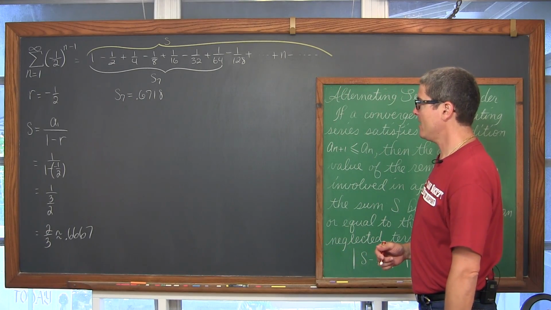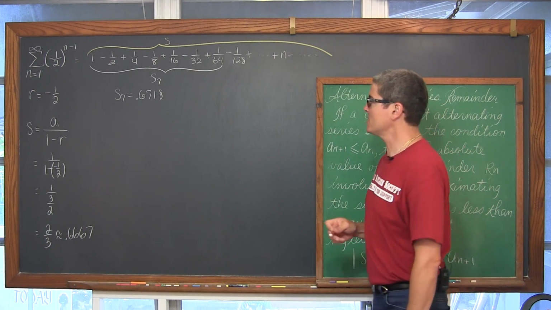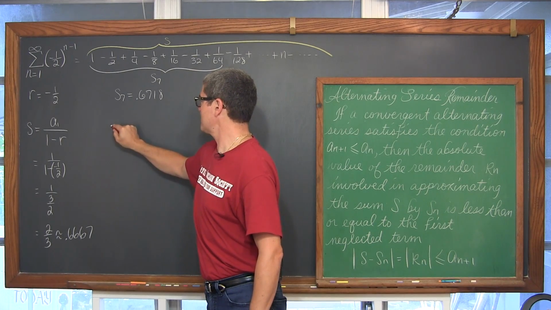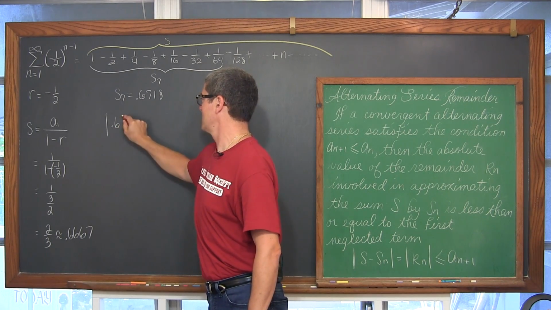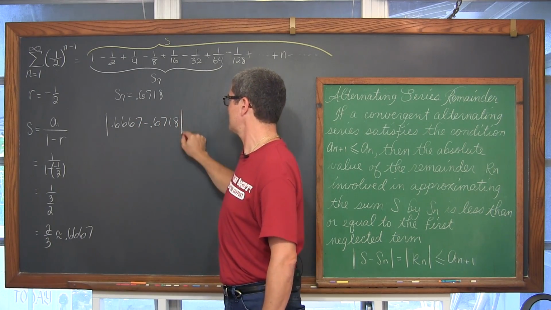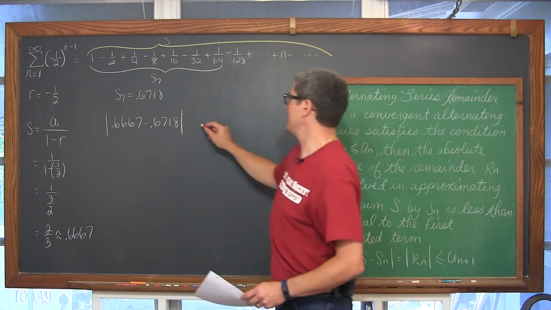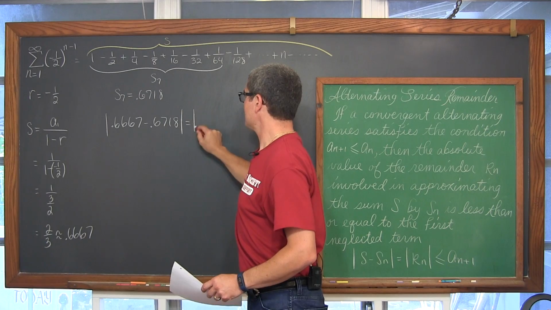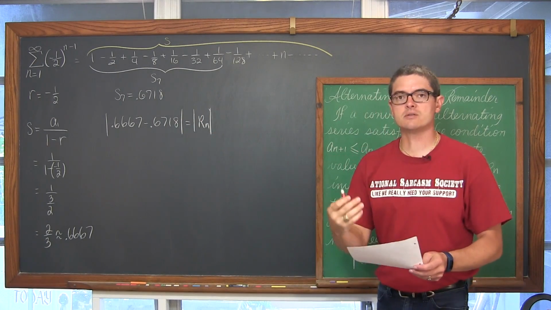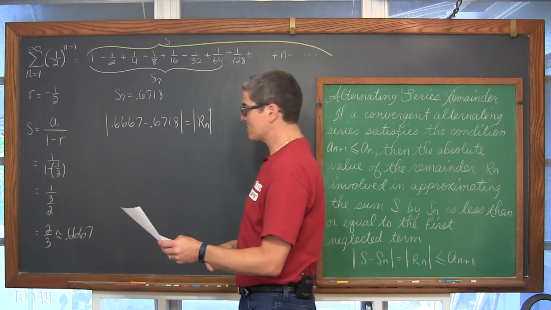Now check this out. We've only added the first 7 terms of the series, a partial sum based off the first 7 terms. And the absolute value of 0.6667 minus 0.6718 is, looking at the absolute value, the remainder, basically how far off the partial sum is from the sum of the infinite series. And that is going to be